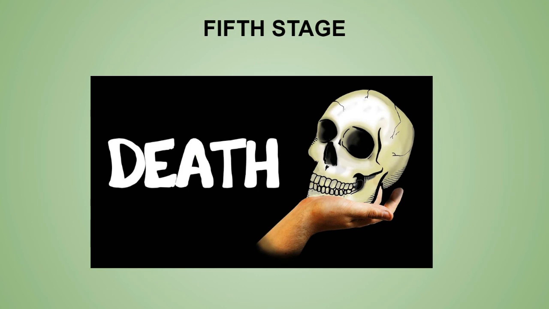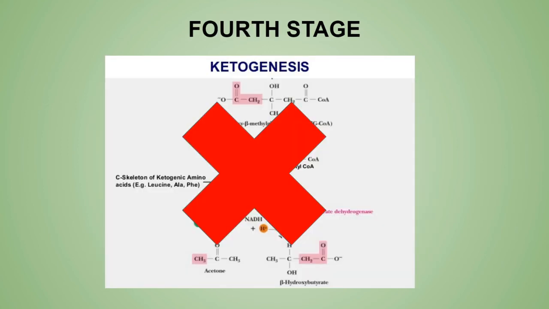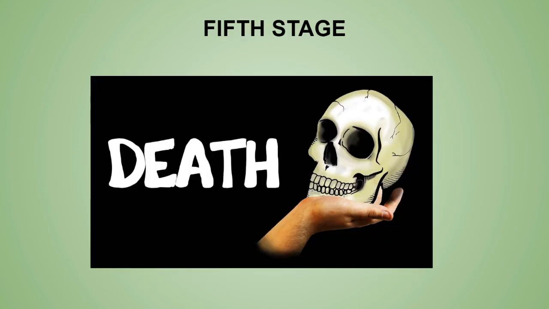Now the last stage, or the 5th stage, is death from starvation. Now metabolic acidosis and the dehydration that we studied, if they are not corrected up till stage 5, then death may occur due to coma and unconsciousness, and due to the lack of energy in the body. A normal person has a fuel reserve in the body to live up to 45 to 60 days without food. Now remember, these days are not confirmed. Why? Because different human beings have different states of energy in the body. So it may range from person to person.